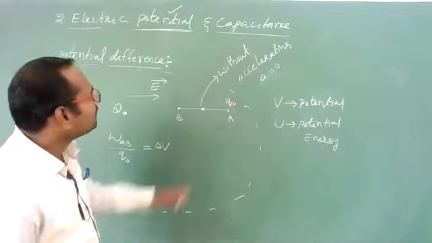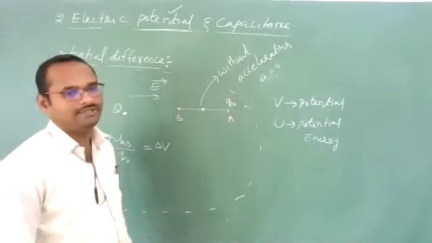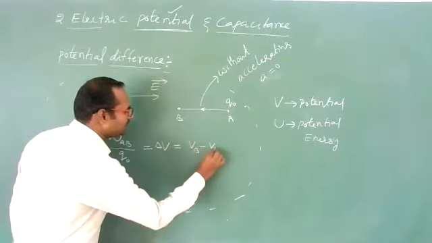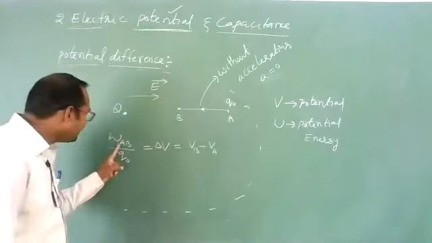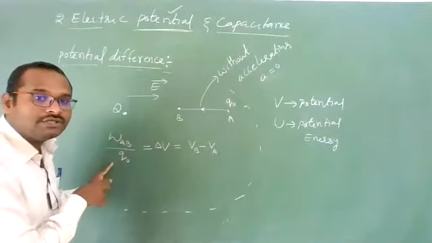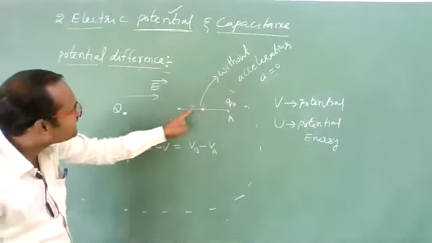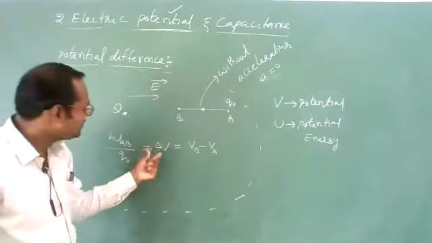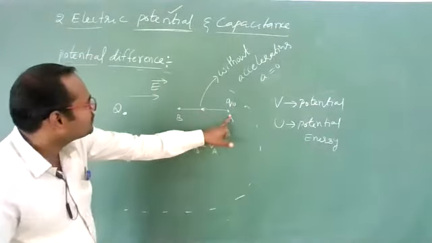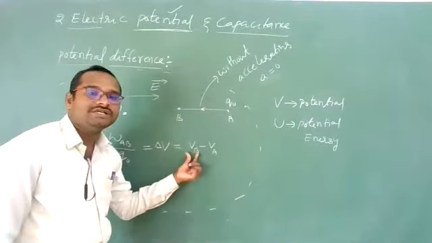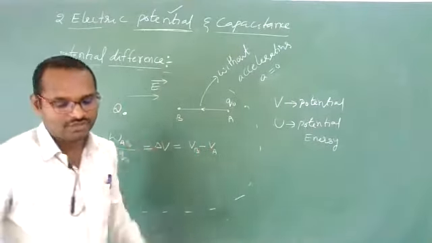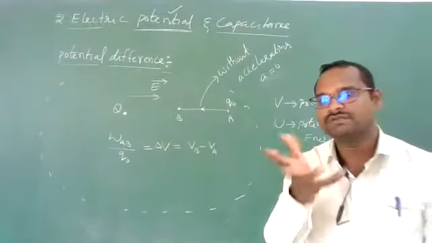Now, if you want the potential difference from point A to point B, then this can be written as VB minus VA. You need to remember. See here, WAB is there. Work done in moving from point A to point B per unit positive charge against this electrostatic field without accelerating is equal to the potential difference between the 2 points, VB minus VA. This is initial point, final point. So final potential minus initial potential is called the potential difference. I hope you have understood the definition. You need to remember the definition.